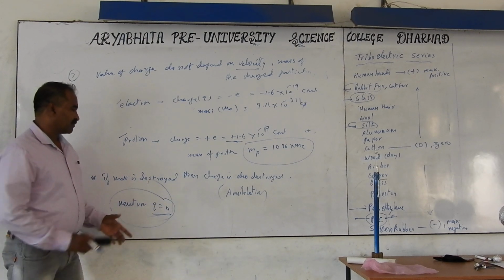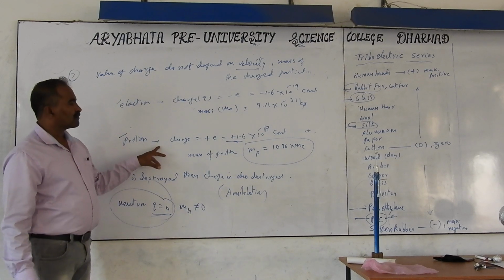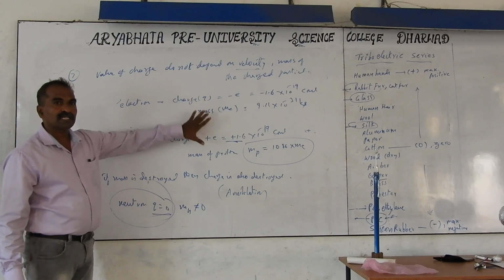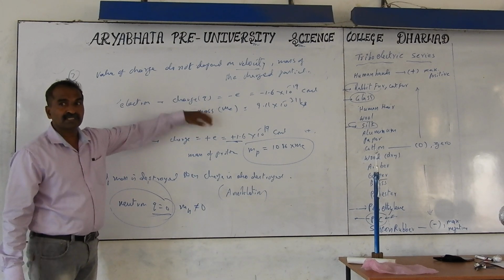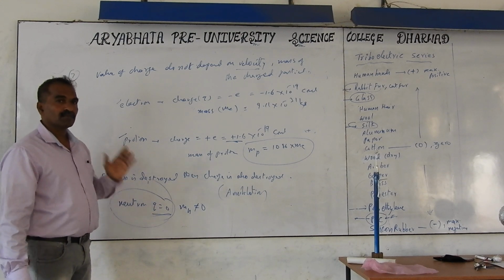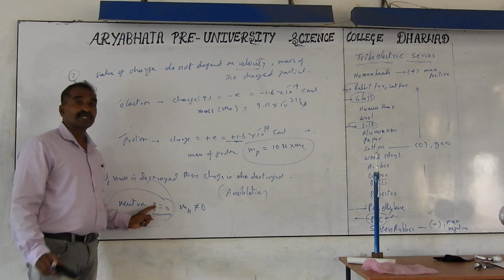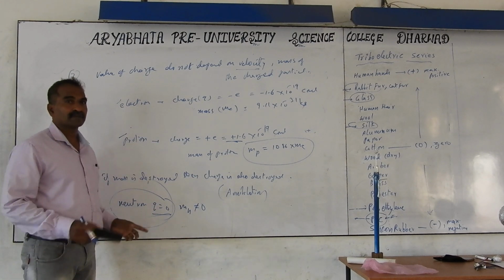Mass of the neutron is not equal to 0. But proton has mass and charge. Electron has mass and charge. When charge is present along with the mass, if mass is destroyed, charge is destroyed. Here mass is there but charge is not present. So if charge is there, mass will compulsorily be there. If mass is there, charge may or may not be there.